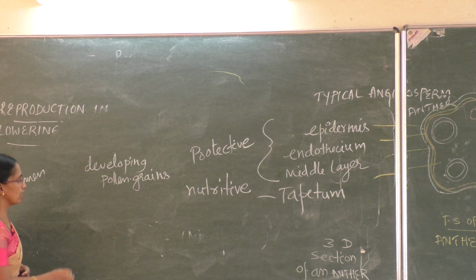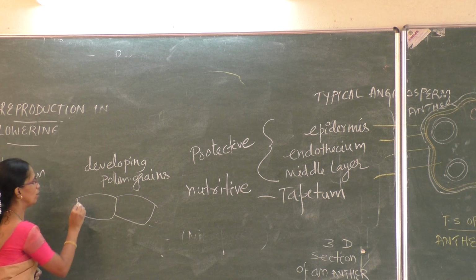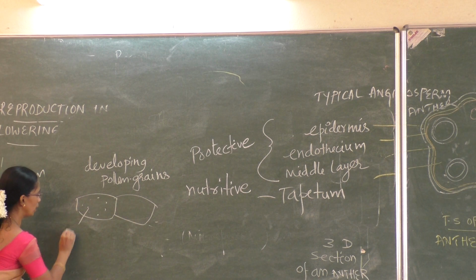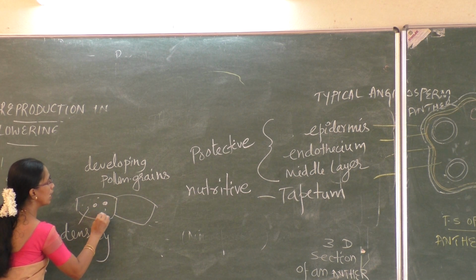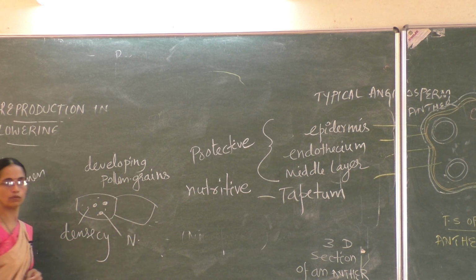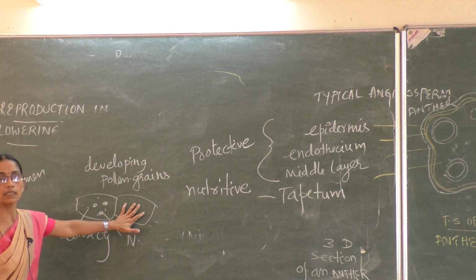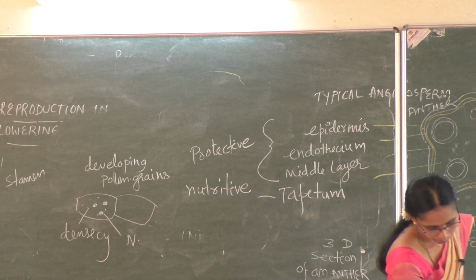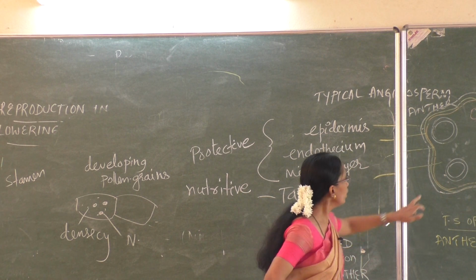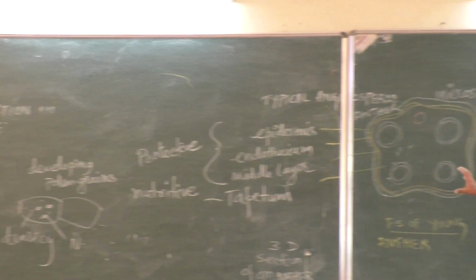The cells of the tapetum are with dense cytoplasm, with more than one nucleus. So, that is the cells of the tapetum. Now, what is inside this? The same thing I will explain here.